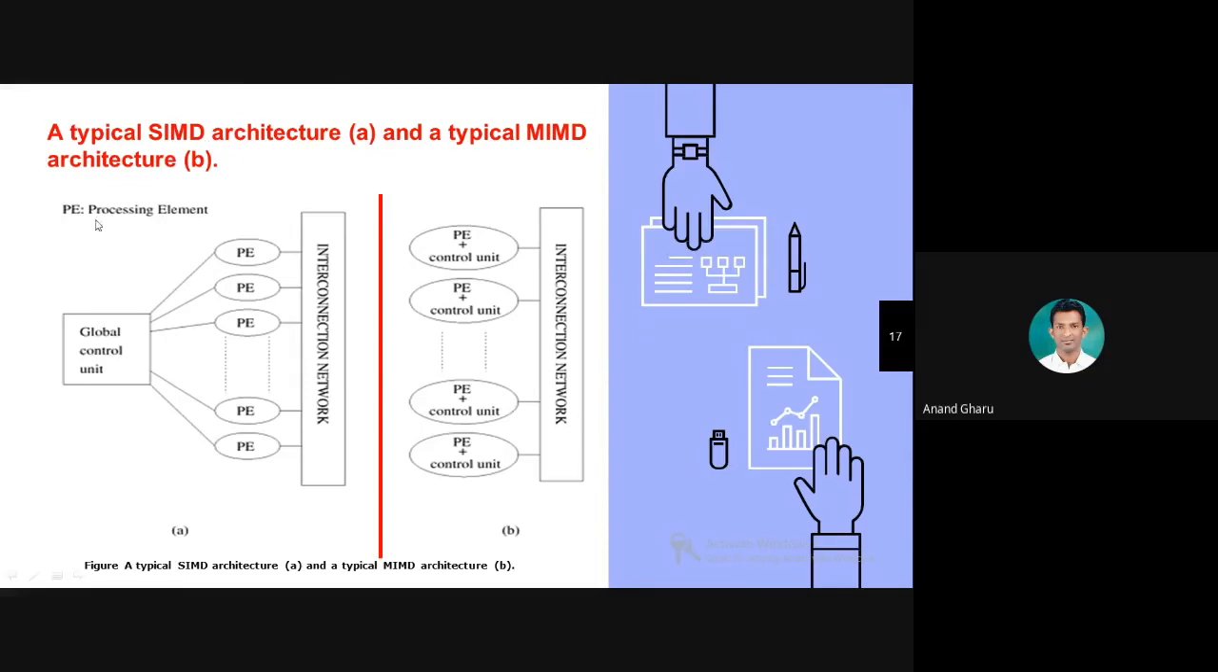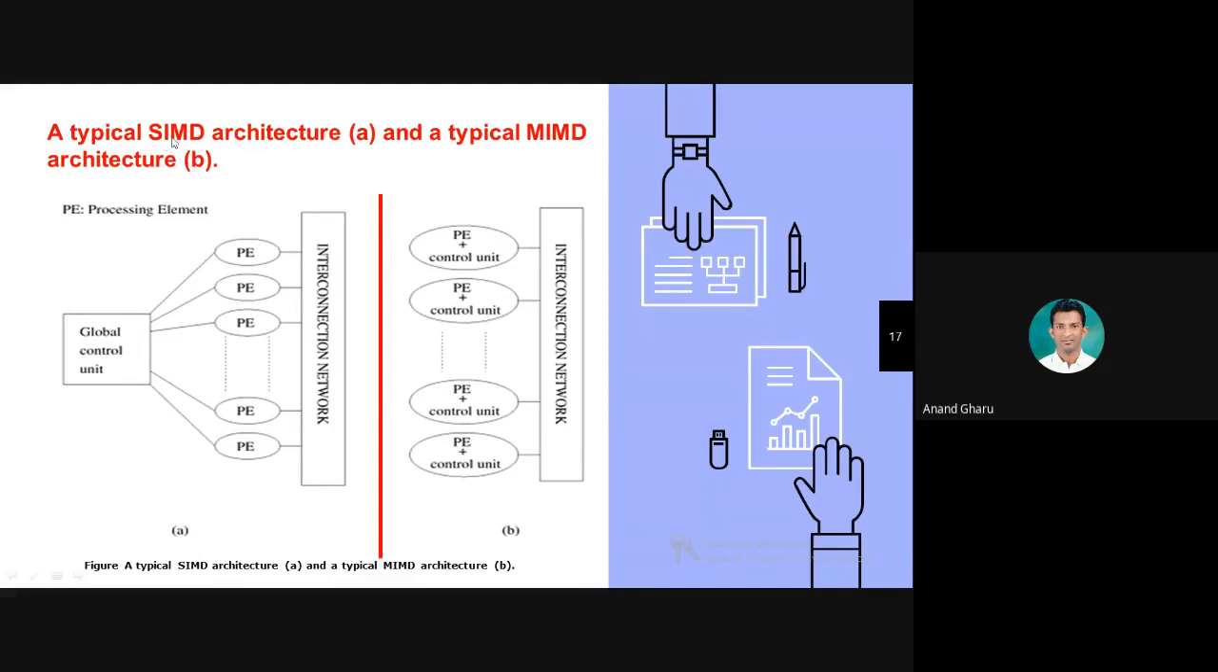Okay, now first one. Here PE denotes processing element. What do we call PE? Processing element. A processing element can be a hardware device which is responsible for processing the particular instruction. So in SIMD architecture, the left hand side diagram shows the SIMD. In SIMD, you can see the interconnection network and multiple processing elements, and there is only a single control unit.